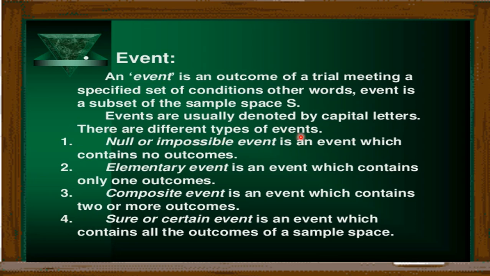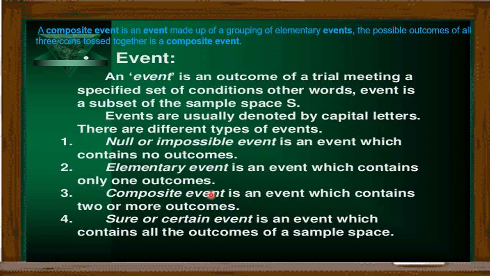There are different types of events, as we know: null or impossible events, that is an event which contains no outcomes. Similarly, an elementary event is an event where we have only one outcome. Next is a composite event, which is an event that contains two or more outcomes.